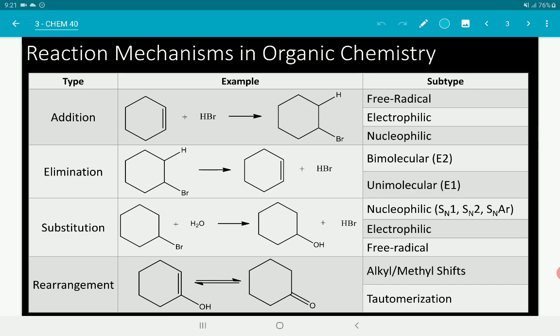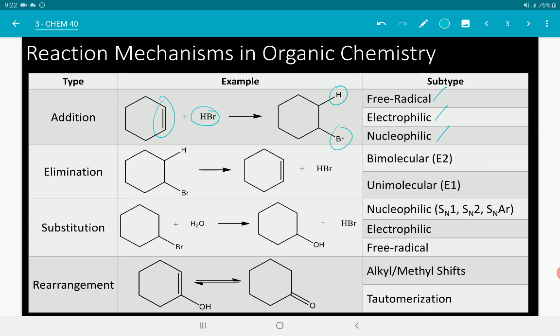Meron tayong addition reaction. So, pansin nyo, in this particular example, yung HBr, nag-add lang siya dun sa cyclohexane or cyclohexene to form the bromocyclohexane product. There are three subtypes of this addition reaction: free radical, electrophilic, and nucleophilic. Okay? So, we will be discussing this in further detail pagdating natin sa reaction mechanism.